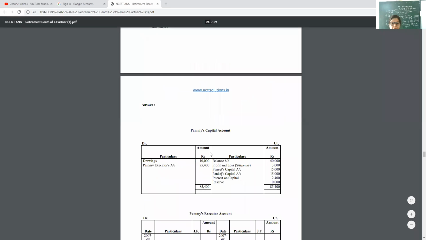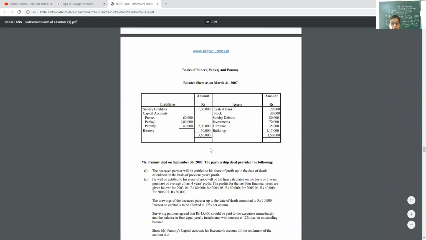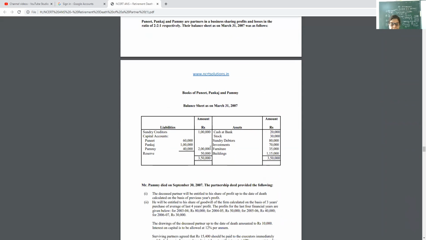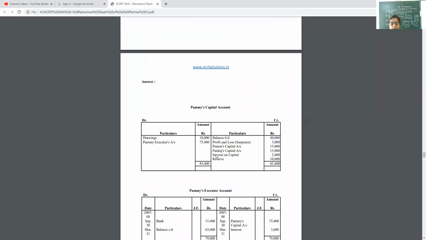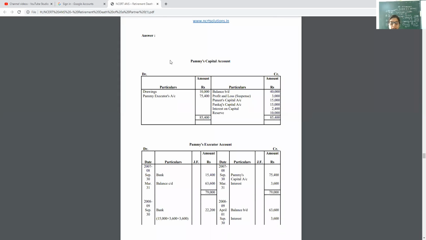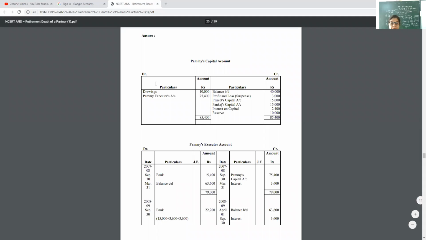Okay, now you have to make this. This is the question given in NCERT. So no need to note down the question. Just note down the answer. This is the complete answer, first account, Pammi's capital account. Now on the basis of Pammi's capital account, we have to make Pammi's general entries. Yes, children, note down please.